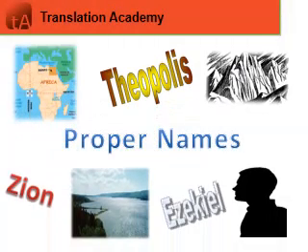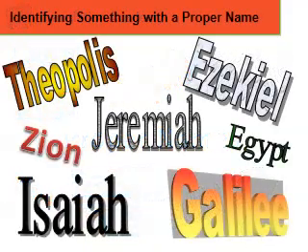This module will help you learn how to identify what kind of thing a particular proper name refers to. You should know the meaning of the term proper name before watching this video. Within the Bible, you will hear many proper names which might be unknown to the reader. Here you can see many examples of these names: Theophilus, Ezekiel, Zion, Jeremiah, Egypt, Isaiah, and Galilee.